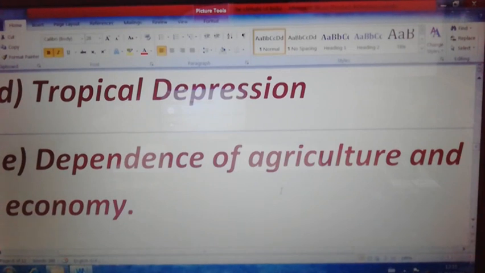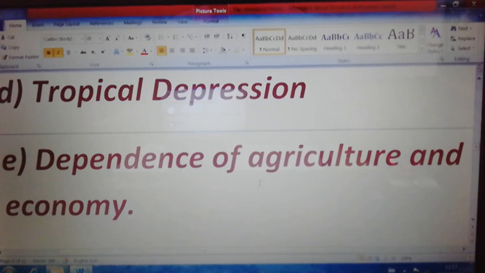In the total scenario, as we were discussing at the beginning itself, our Indian agriculture changes. Everywhere it becomes greenery, and it influences the crop production and the economy develops. So you can write the fourth point, that is the dependence of agriculture and economy.